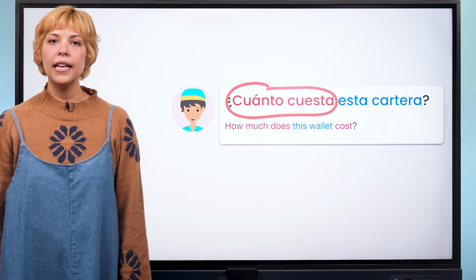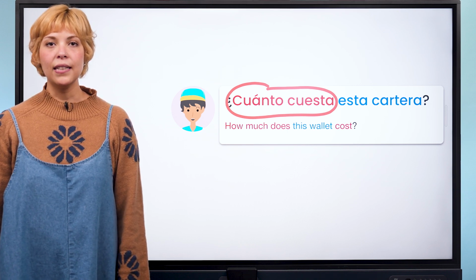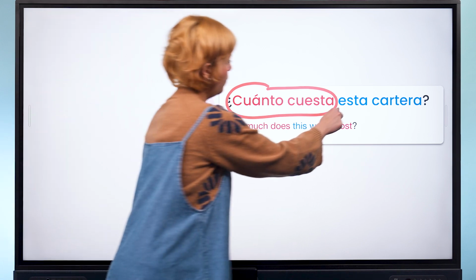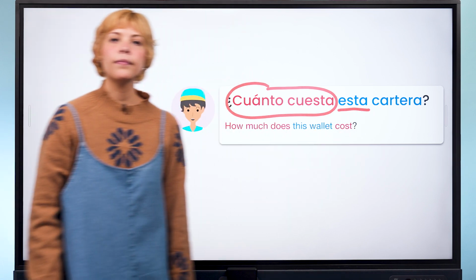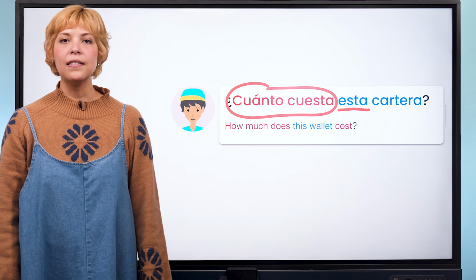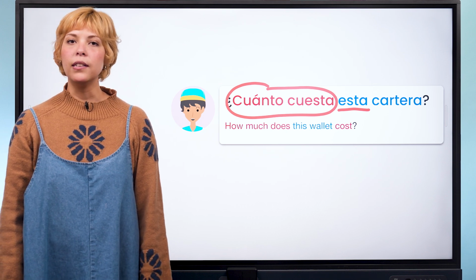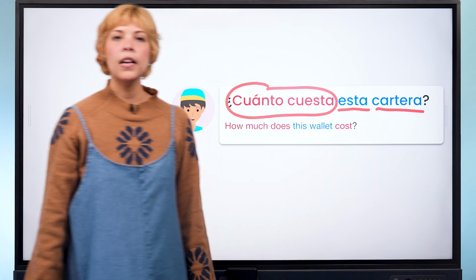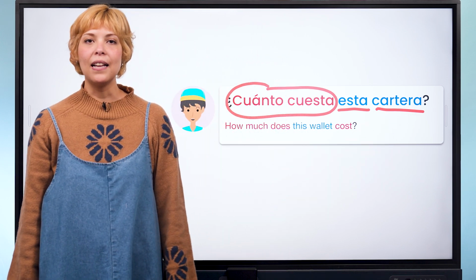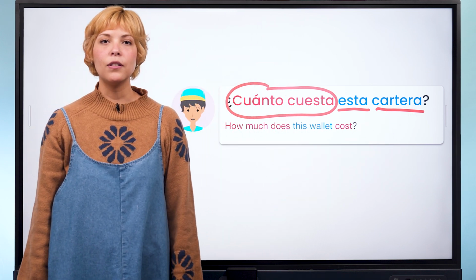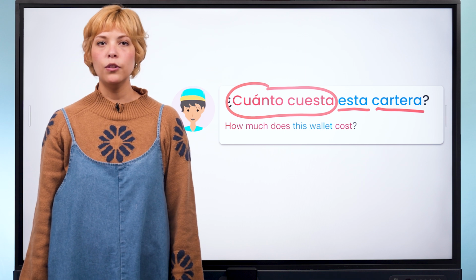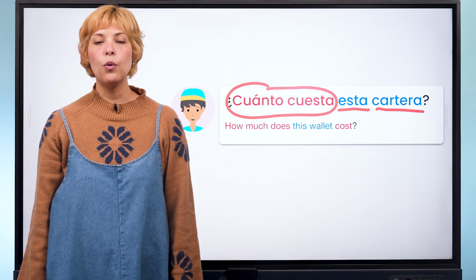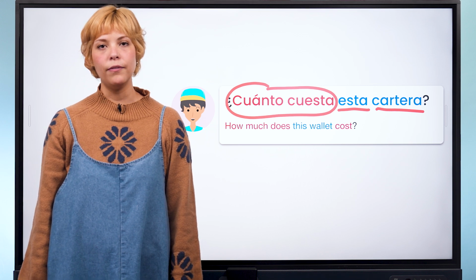Next, we have esta cartera, where esta is a demonstrative adjective meaning this. And cartera is a singular feminine noun meaning wallet. Notice that esta is used instead of este because of the noun's gender. So, that is how ¿cuánto cuesta esta cartera? follows the ¿cuánto cuesta? noun phrase pattern.